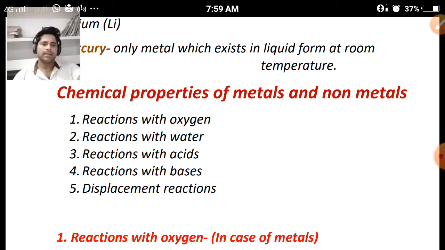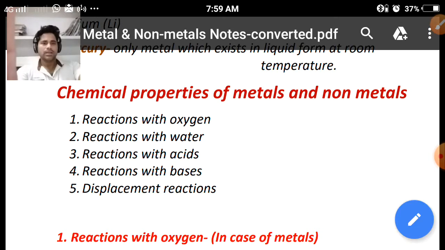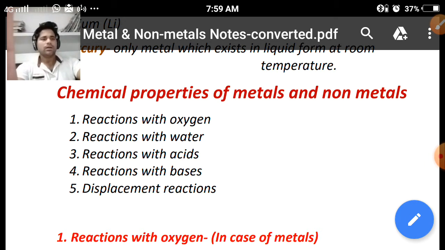What happens when metals react with bases? And we will see all these properties in the case of non-metals also. And the last one is displacement reaction. So in chemical properties, we have to discuss five reactions. Clear? So one by one, we are taking all the chemical properties.